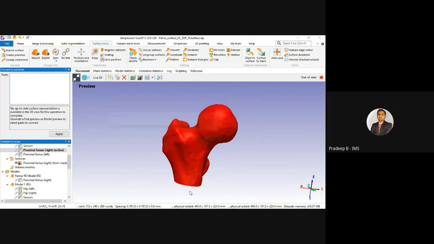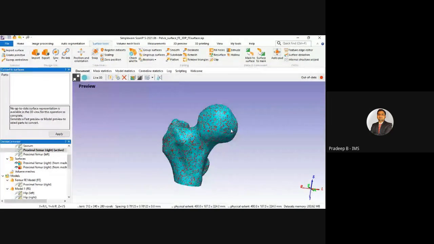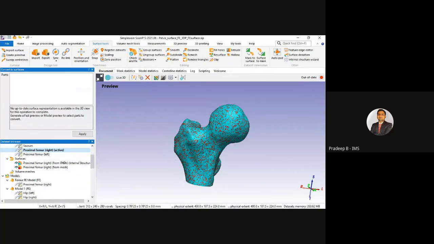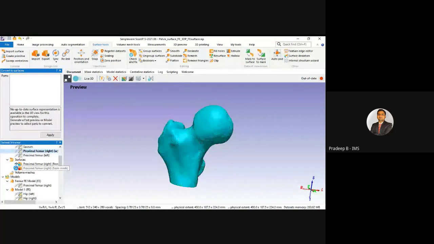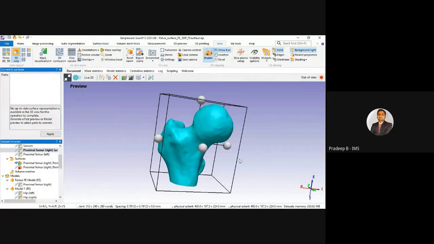Based on that, the processing is also dependent. As I'm working on a laptop, that's why it is taking time for the rendering. I can show you. Okay, so I can go to this view. I can show you this, enable.